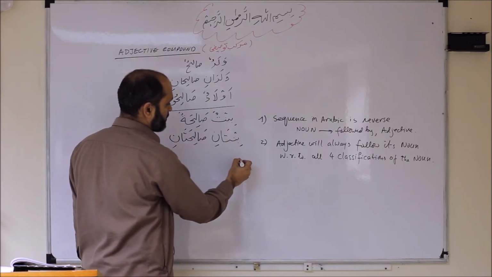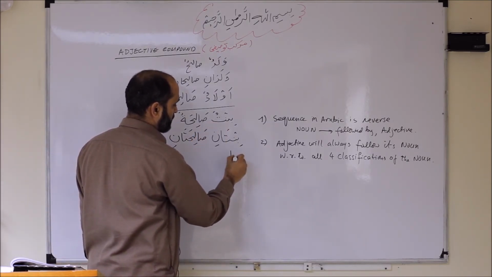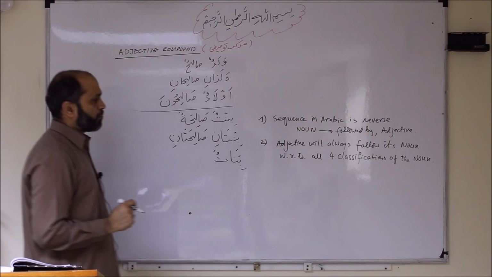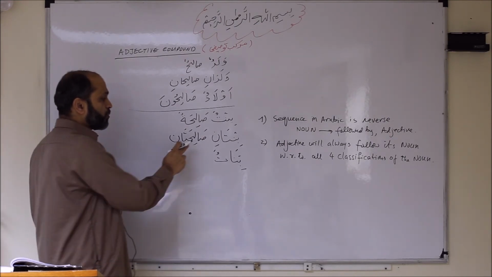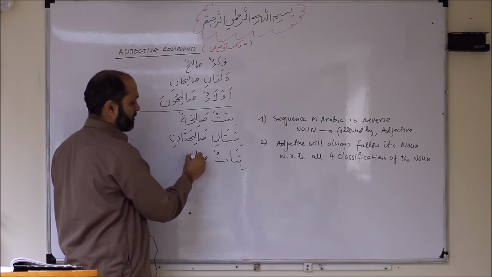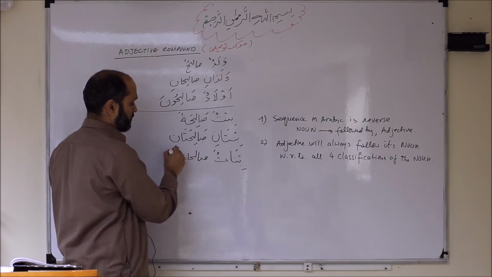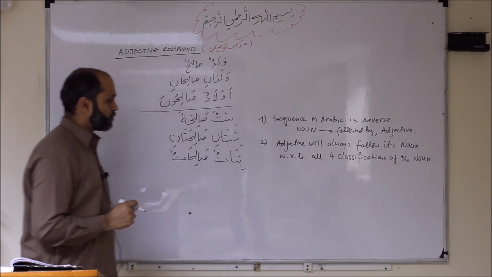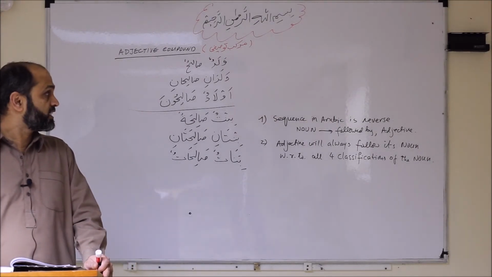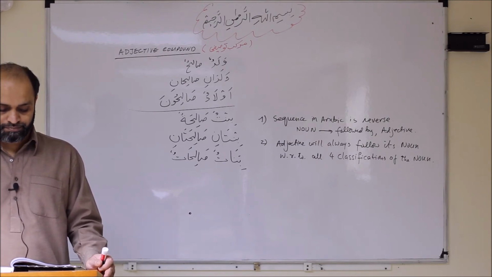Bintun, the plural is binnatun. Binnatun, and the plural of salihatun is then salihatun. So this is one more example of an adjective compound with the feminine.